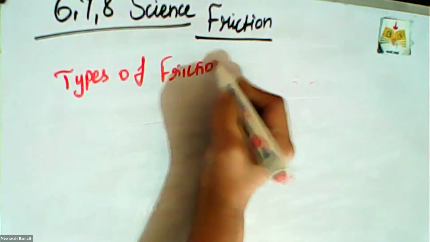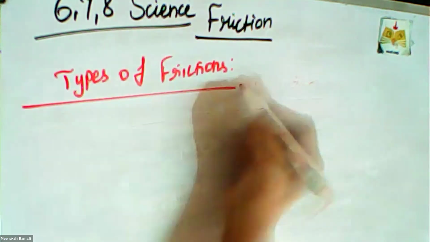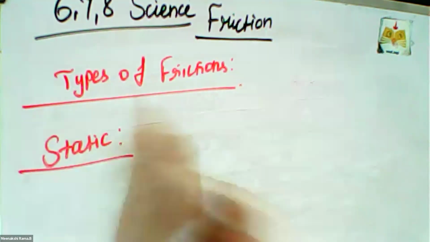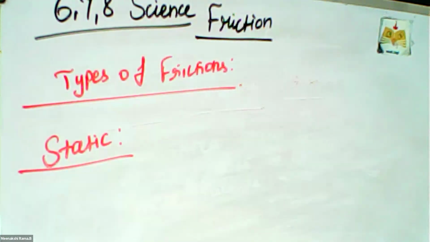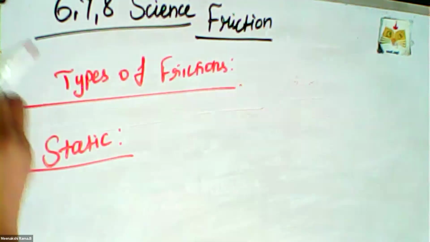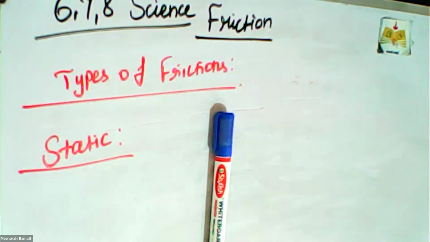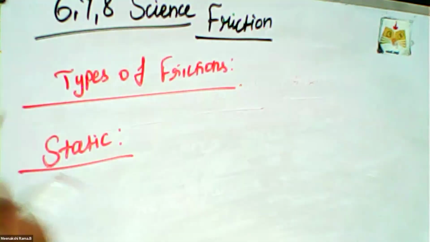What is static friction? Static friction means the bodies which are at rest. The pen is in a static posture, there is no movement. So this is called static friction.